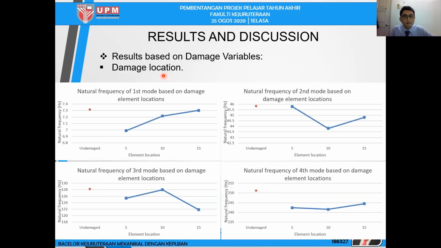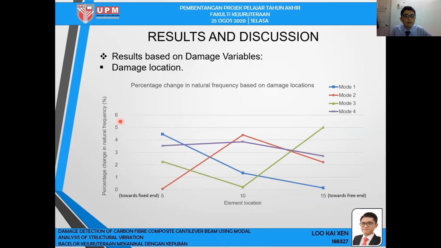So this is the result based on damage variable. So this is the natural frequency for each damage location for mode 1, mode 2, mode 3, and mode 4. As we can see, if the beam is damaged, their natural frequency is lower than the undamaged one for all 4 modes. This is the result based on percentage change in natural frequency.